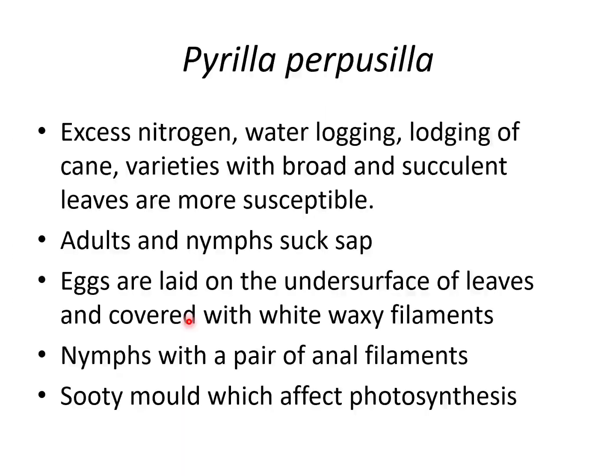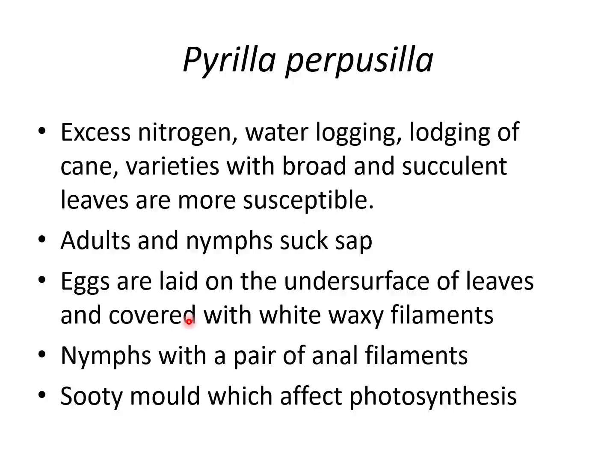Coming to the next sucking pest, Pyrilla perpusilla. The common name is sugarcane pyrilla. Those fields where there is excess nitrogen, waterlogging, crop lodging, and cultivation of varieties with broad succulent leaves will have higher pyrilla infestation.